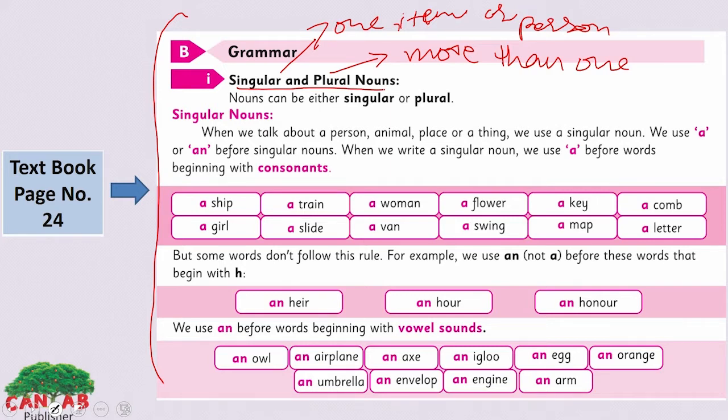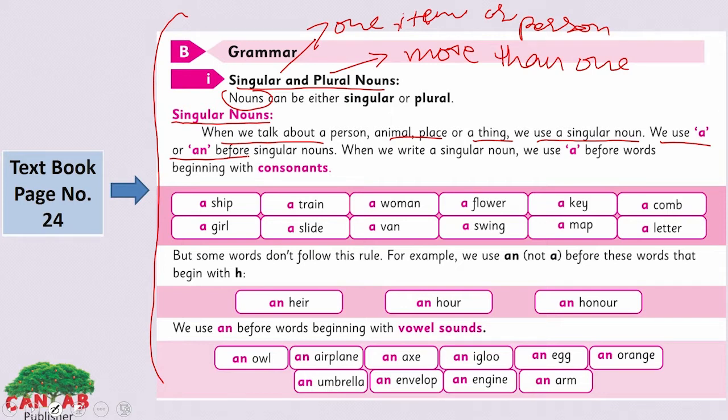Here, look at these singular and plural nouns. Nouns can be either singular or plural. You know the noun. A noun names a person, place or thing. Look at the singular nouns first. When we talk about a person, animal, place or thing, we use a singular noun. We use a or an.